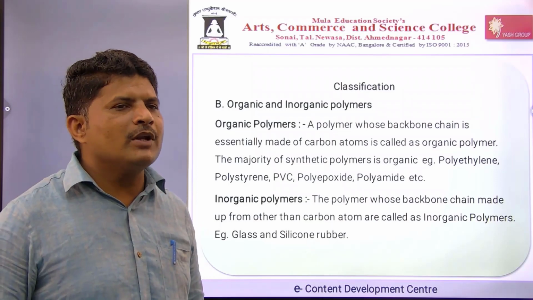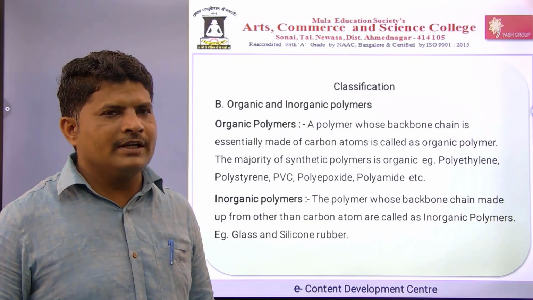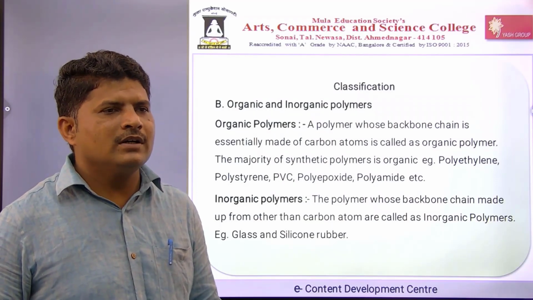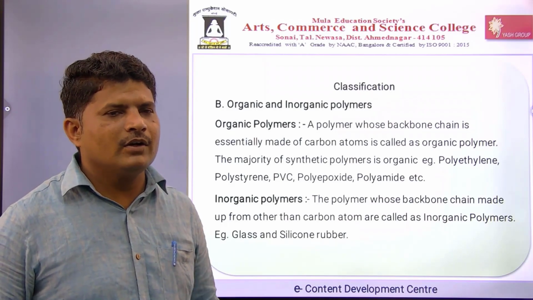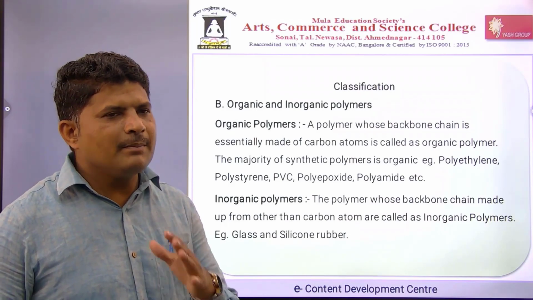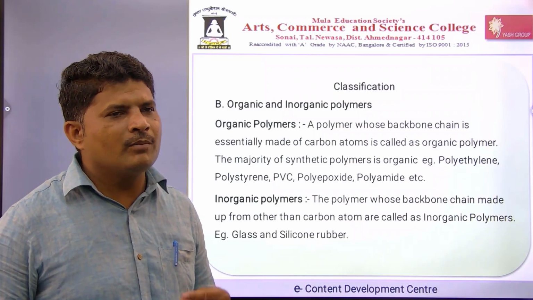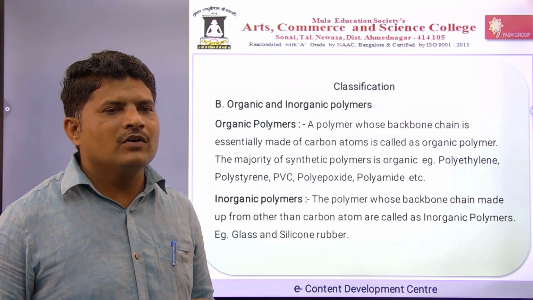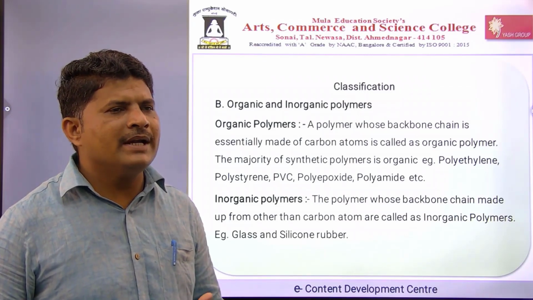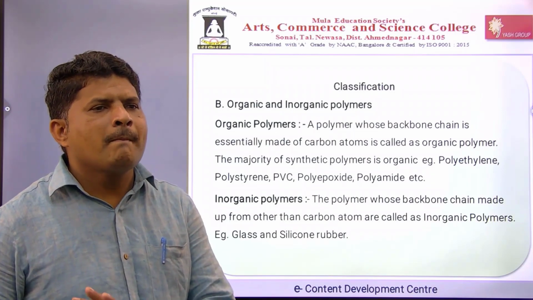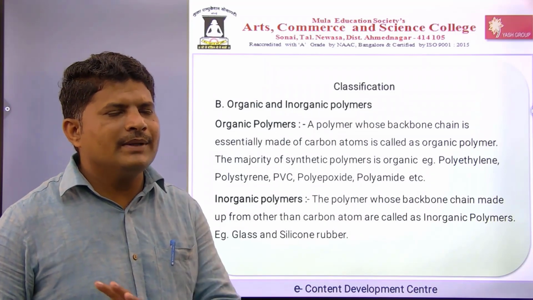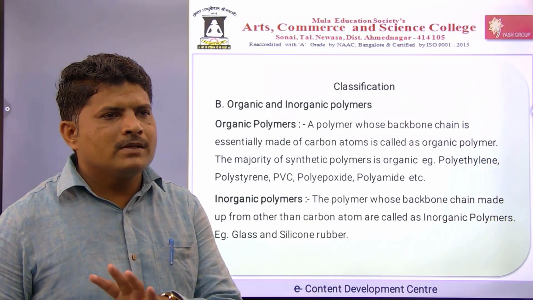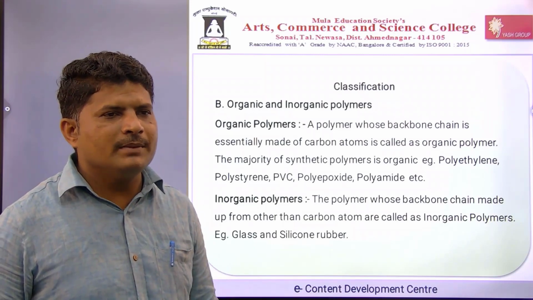The majority of synthetic polymers are organic, and natural polymers are also organic. Examples are polyethylene, polystyrene, PVC, polyepoxide, polyamide, as well as cellulose. These are organic polymers.